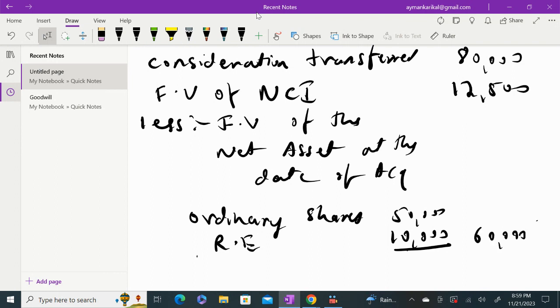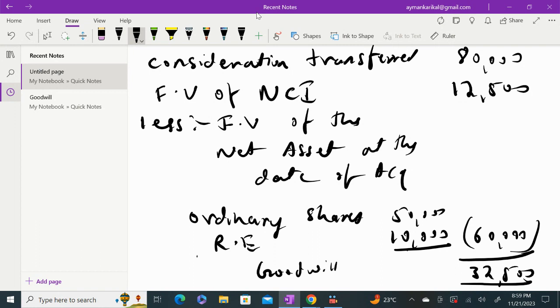So I will deduct that from the total of consideration and fair value. So you have 92,500 minus 60,000. So 32,500 is your goodwill at the date of acquisition.